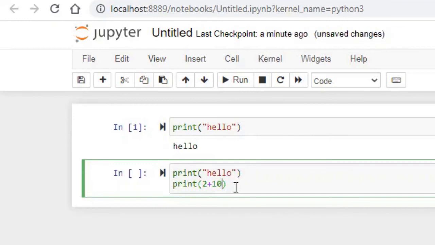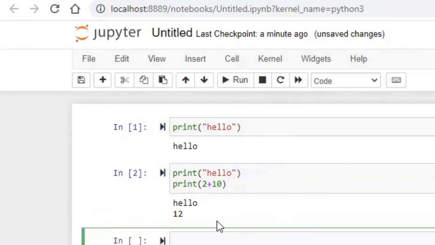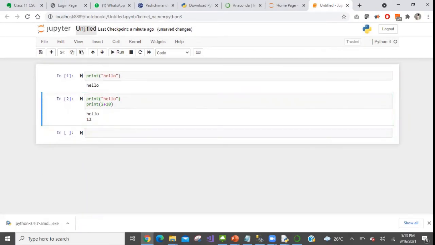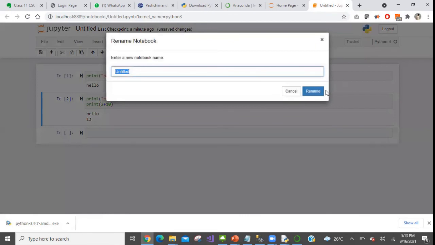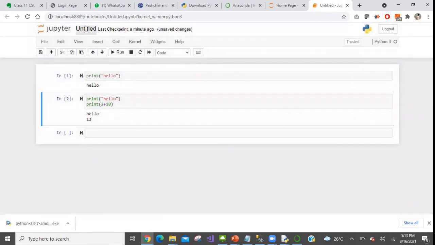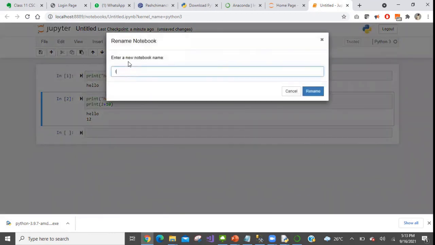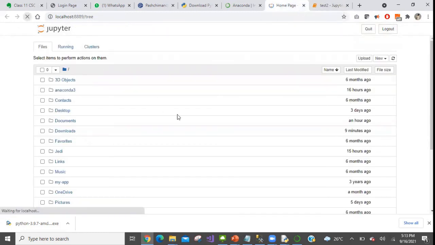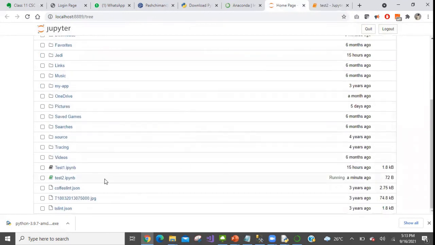Like if you need to print this, I can do this, so it will give me an output here. If you need to save this notebook, you need to give it a name here. So here in this untitled place, you need to click and give it a name. Let's say test2, and you can save it. Once it is saved, it is available here. If you refresh it, you can see that it must be available somewhere. So there, this is the test2.